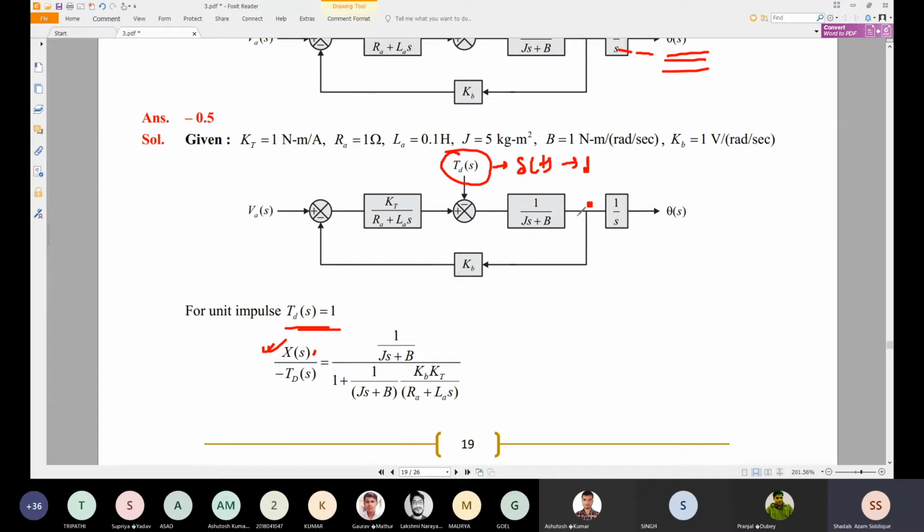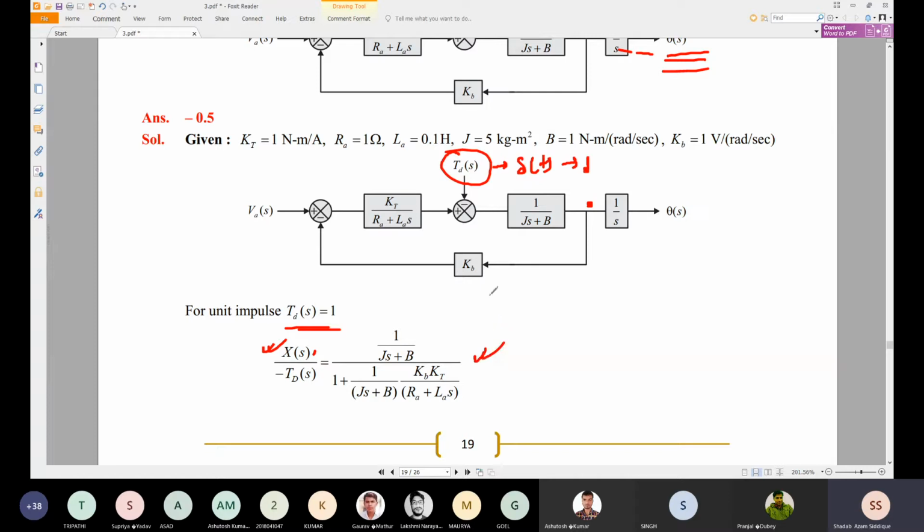So we try to find, so 1 by Js plus B, which is minus TD, divided by 1 plus something, this value. So 1 by Js plus B and KtKb divided by Ra plus Ls. I hope you know this transfer function method very well, so you can go through this.